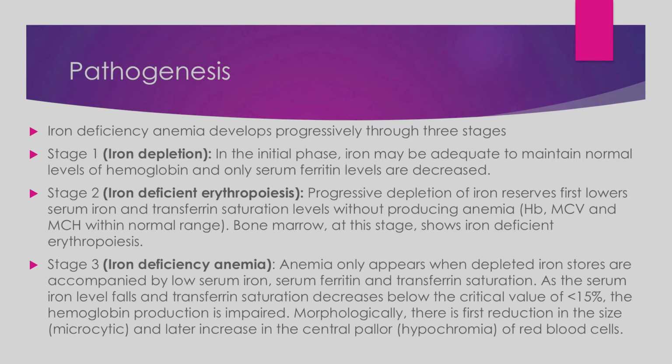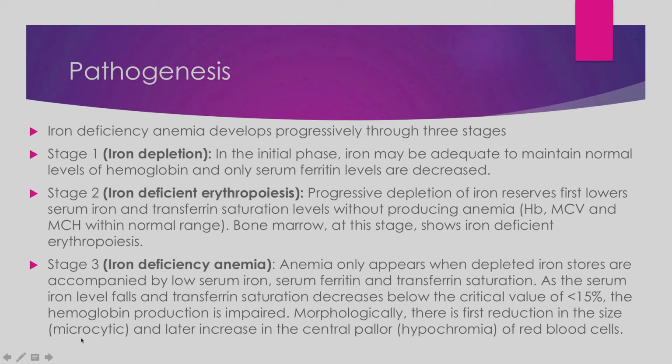Then what happens? The hemoglobin production is impaired, because hemoglobin requires globin chains and the heme molecule has a porphyrin ring and the iron element. So the iron element is missing, so the hemoglobin production is impaired. So what happens when the hemoglobin production is impaired? Then the RBCs cannot be filled with enough hemoglobin. As a result, the RBCs reduce in size, and we call that microcytic RBCs or microcytic anemia.